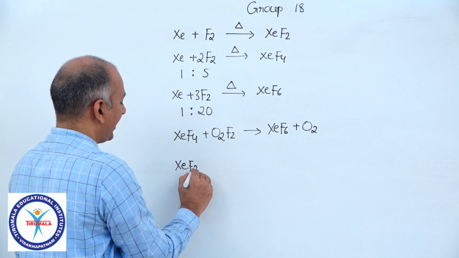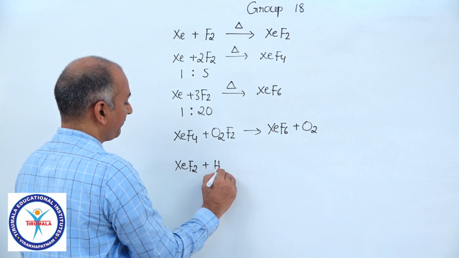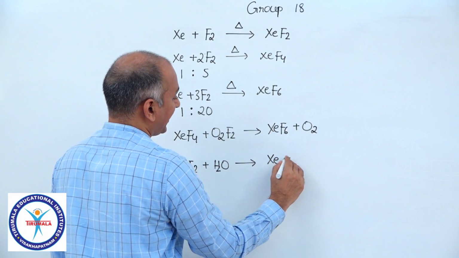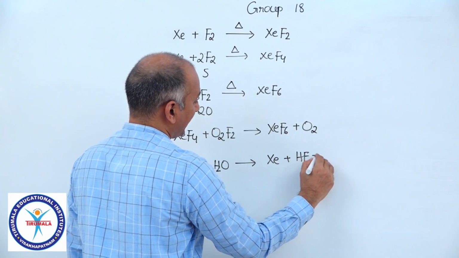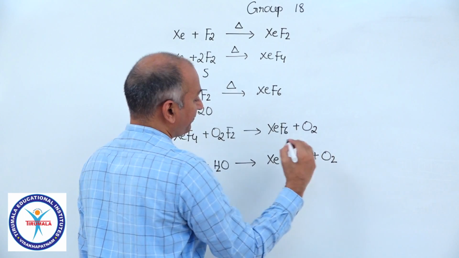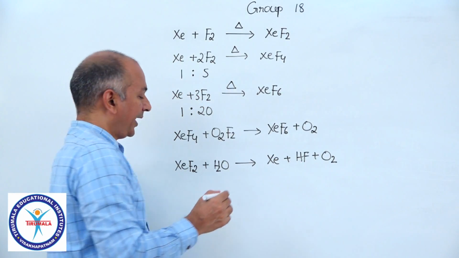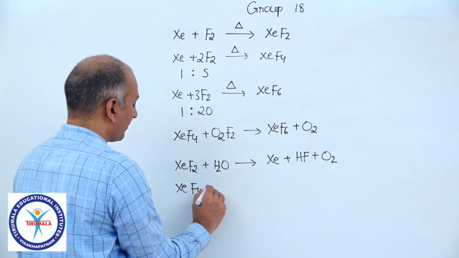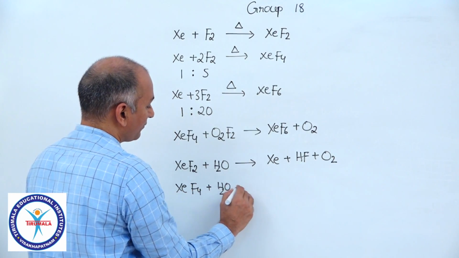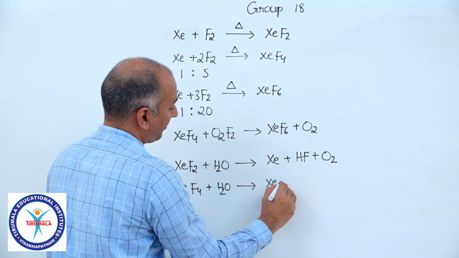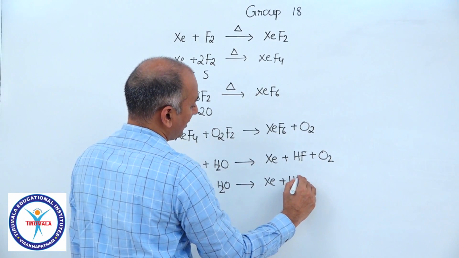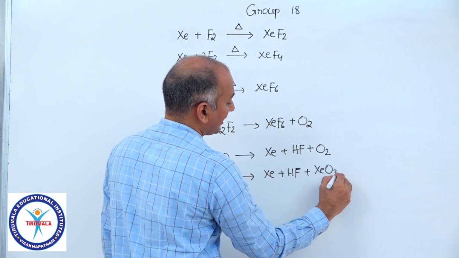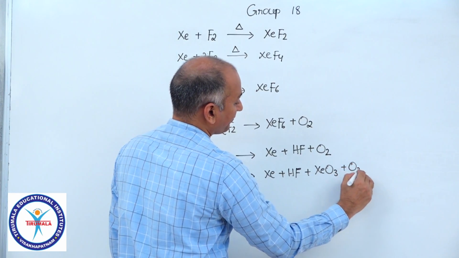XeF2 undergoes hydrolysis to give xenon plus HF plus O2. XeF4 reacts with water to give xenon plus HF plus XeO3, xenon trioxide, plus O2.